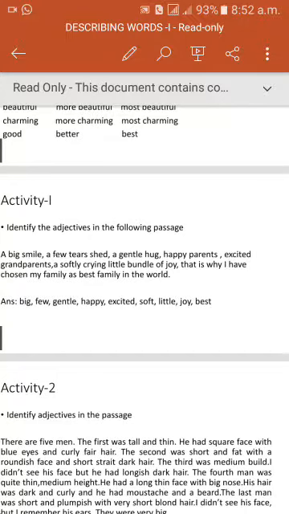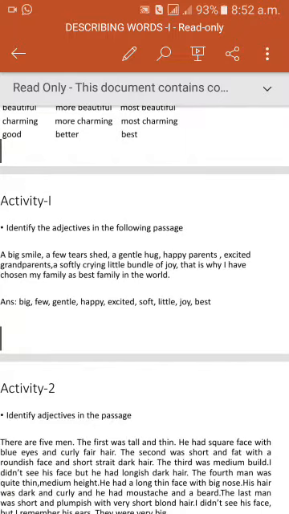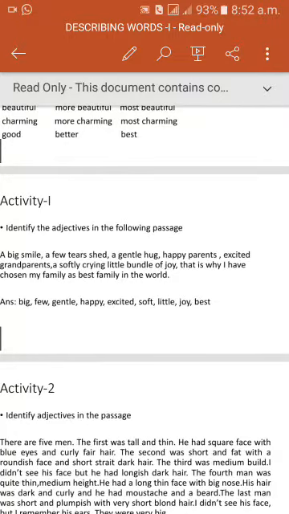A big smile, a few tears shed, a gentle hug, happy parents, excited grandparents, a softly crying little bundle of joy. That is why I have chosen my family as best family in the world. A big smile, a few tears shed, a gentle hug, happy parents, excited grandparents, a softly crying little bundle of joy. That is why I have chosen my family as best family in the world.